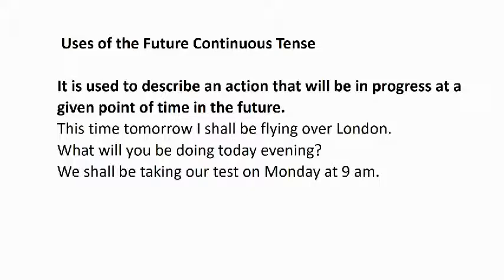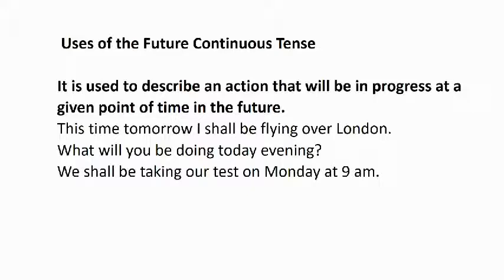Let us see an example. This time tomorrow, I shall be flying over London. So this time tomorrow is the point of time in the future. What will be happening? I shall be flying over London at this time tomorrow.